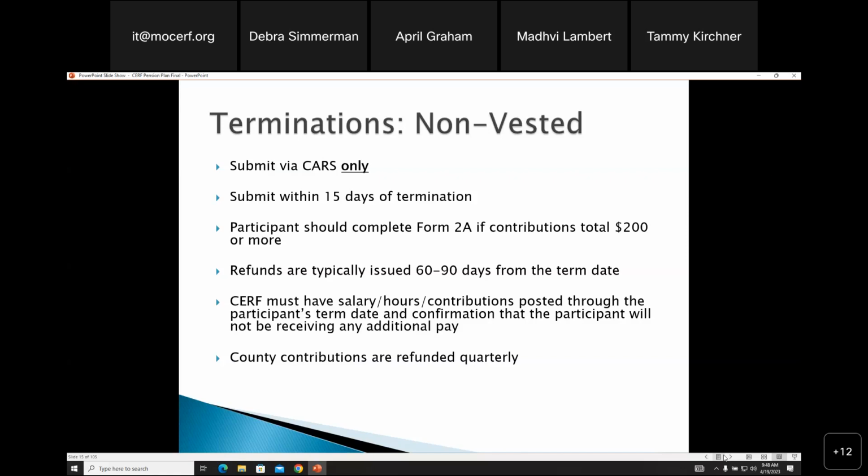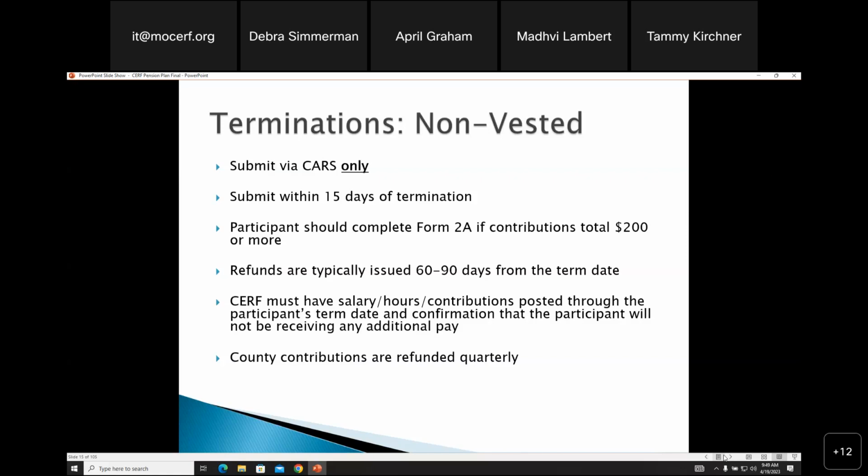Participants should complete the Form 2A if the contributions are $200 or more. If you do not give them a 2A, that is fine. I know a lot of, especially like the Sheriff's Department and other personnel, are not anywhere near your office, so you can't give them that. We mail them that. So if we get your non-vested form and we don't have a 2A, Melissa will mail, or Kayla, they will mail the form to the member.